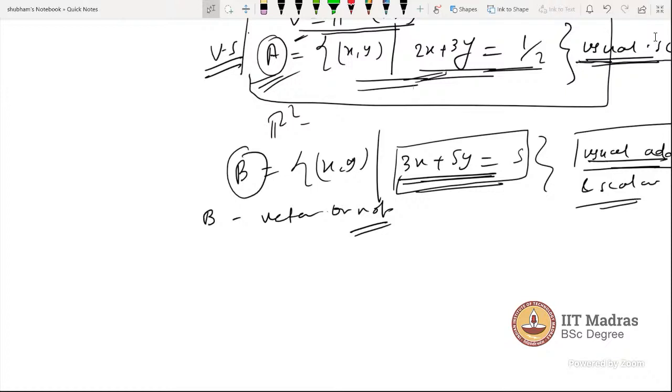So if we take that, then put x and y as 0? No, you cannot put 0 here, because 0 is not defined yet. We are not finding whether it is a subspace. We are finding whether this itself is a vector space or not. So it could have a different 0.